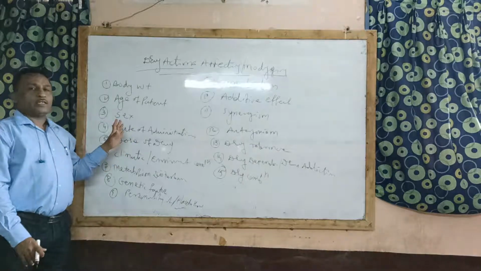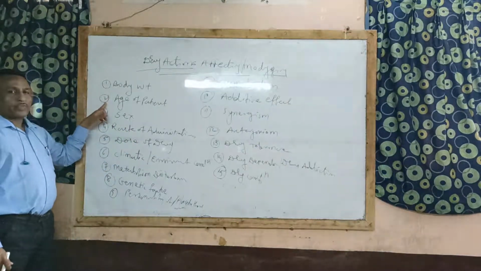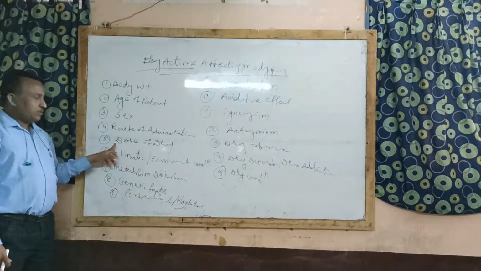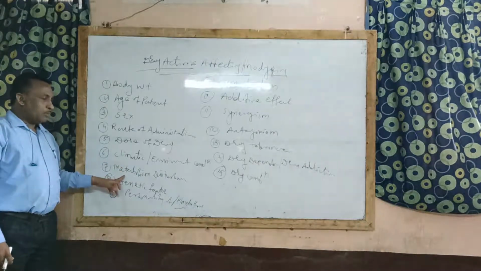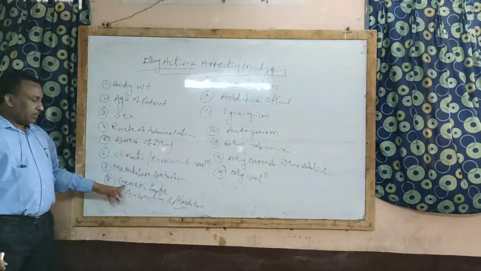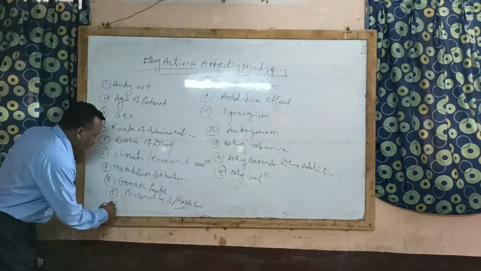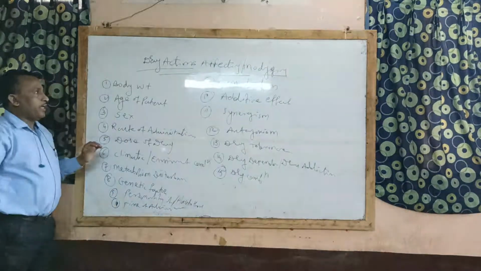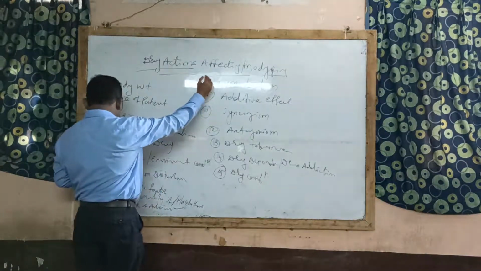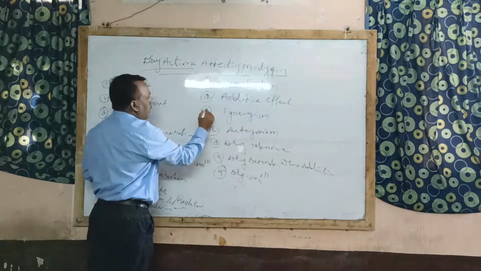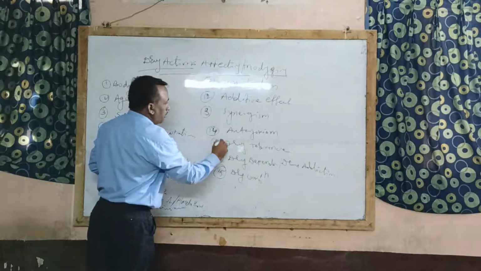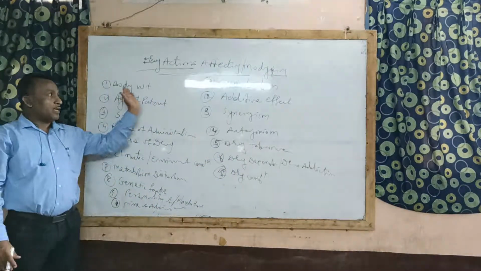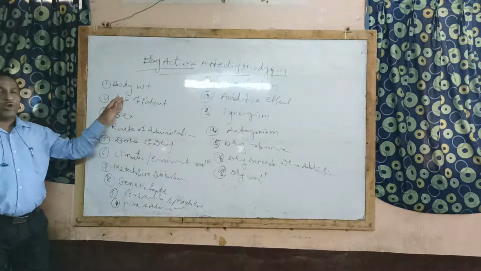One, body weight of the patient, age of the patient, sex, route of administration, dose of the drug, climatic or environmental condition, metabolic disturbances, genetic factor, personality of physician, and one more factor here, that is time of administration, then accumulation, additive effect, synergism, antagonism, drug tolerance, drug dependence, and the last one is drug combination. These are the 17 factors that affect or modify the drug action.